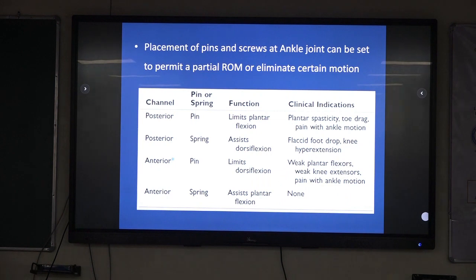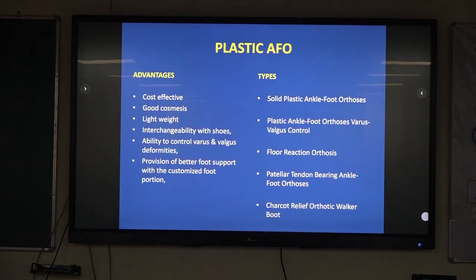A summary of this is projected. If we put a pin in the posterior channel, it limits plantar flexion and it is indicated in plantar spasticity, toe drag, and pain with ankle motion. If we put a spring in the posterior channel, it assists dorsiflexion and is helpful in flaccid foot drop and knee hyperextension, because dorsiflexion helps in reducing hyperextension. An anterior spring is not required for any clinical indications.